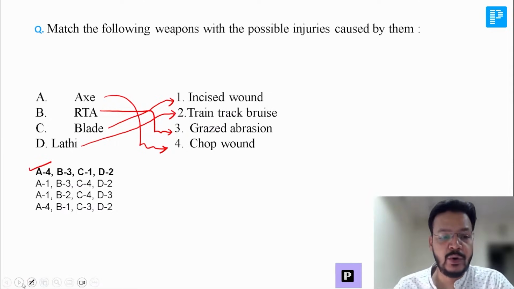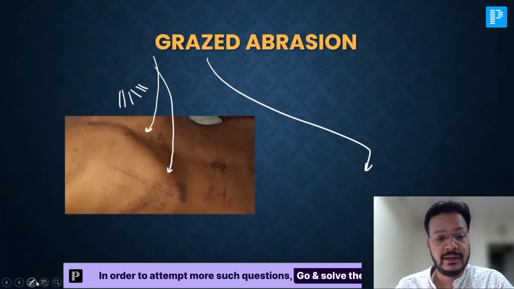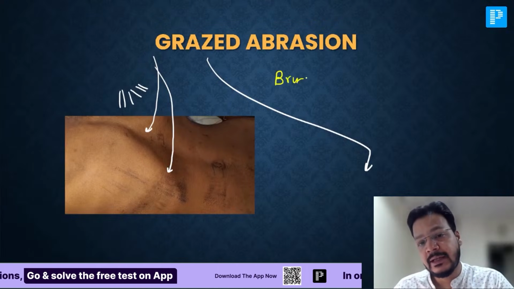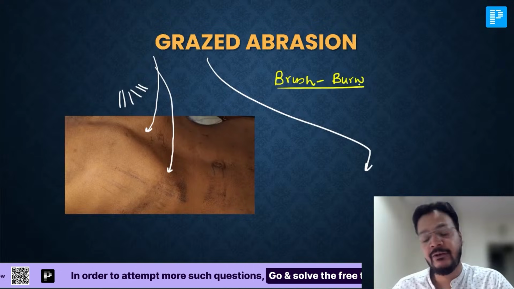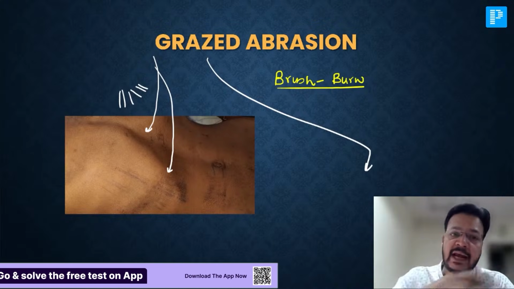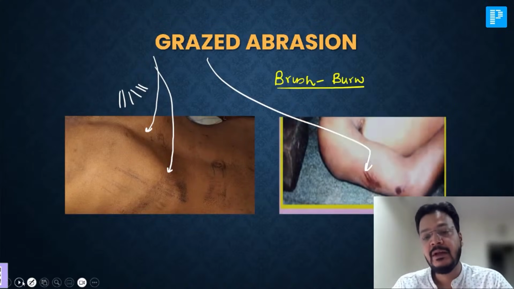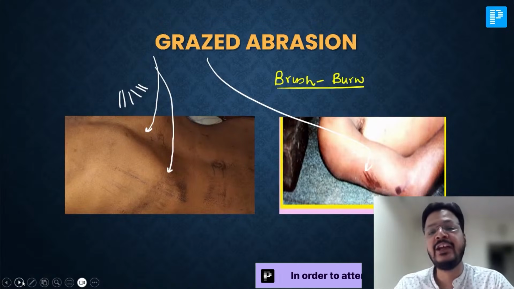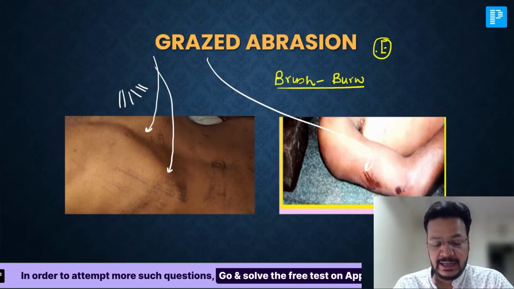Okay, I'll come to the all important explanation. The grazed abrasion, which is also known as brush burn. It looks like a brush and it gives a burning sensation, so it is known as a brush burn. When you are sliding on the road, there is a grazed abrasion. You can get this picture also in exam. This is a grazed abrasion or brush burn. Abrasion is an injury of the epidermis.